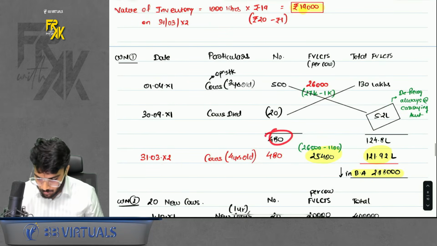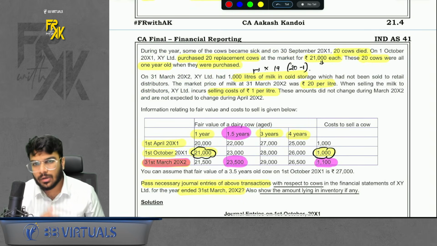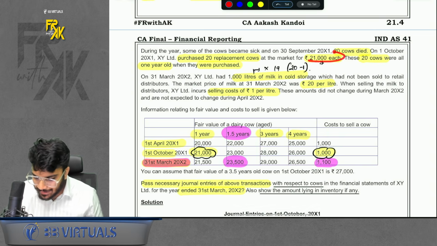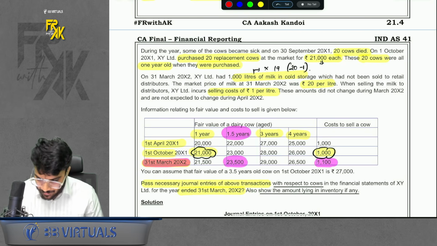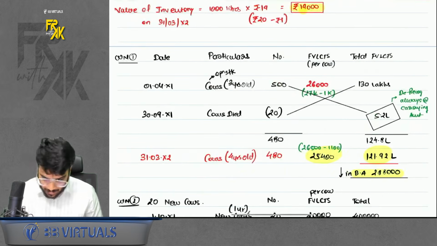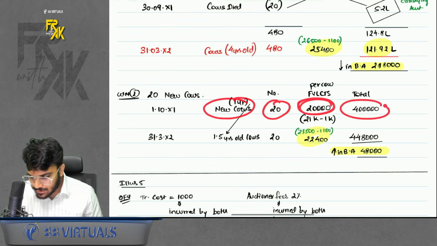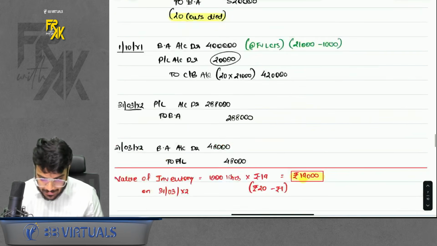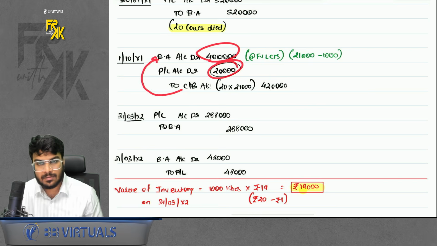480 cows remain. Now what they did was, they bought additional 20 cows which were 1 year old. Because 20 cows died, they bought new 20 cows 1 year old. So record them now. What is the value? They bought for 21,000, but you have to record it at FVL CTS. You can check the FVL CTS below: 1 year old on 1st October, 21,000 is the fair value, but cost to sell is 1,000. So FVL CTS is 20,000. When you pass the entry, prepare a table: 20 cows, FVL CTS 20,000, total 4 lakhs. So how much did I pay? I paid 4 lakh 20. But at what value will I record? 4 lakh. Difference 20,000 profit and loss.